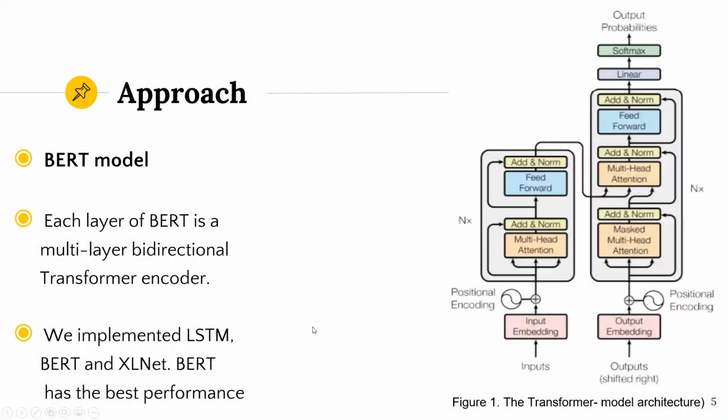For our solution model, we tried BERT, LSTM, and ExoNet for this project, and we decided to choose the BERT model as our final solution since it has the best performance. BERT is a very popular model in the natural language processing field. Each layer of BERT is a multi-layer bidirectional transformer encoder. Inside the transformer, it employs an attention model.